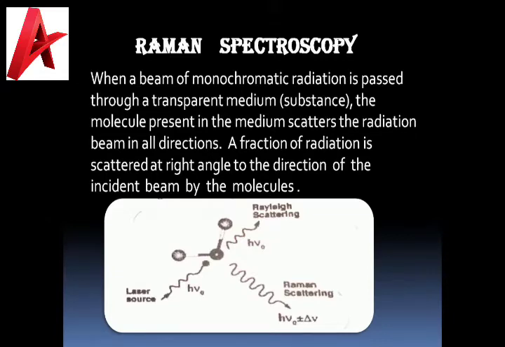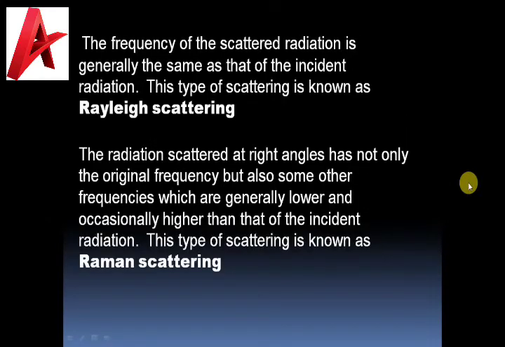If the incident frequency is nu naught, and the scattered radiation's frequency is also nu naught, then such scattering is called Rayleigh scattering. And if the frequency of scattered radiation is greater or lesser than the frequency of incident radiation, then it is called Raman scattering. This is what I have told in this definition.